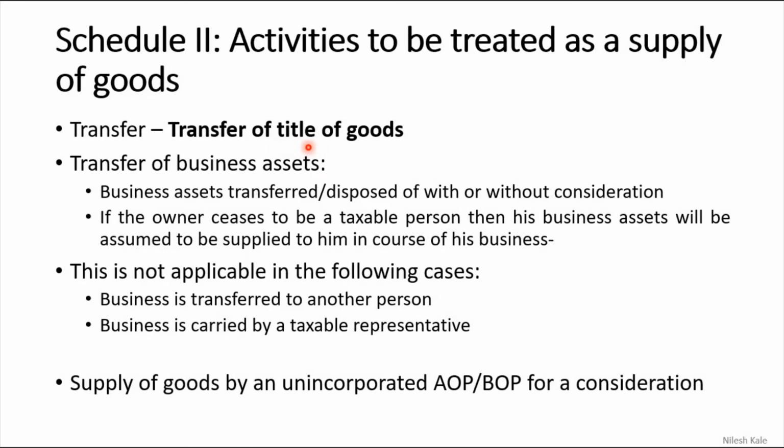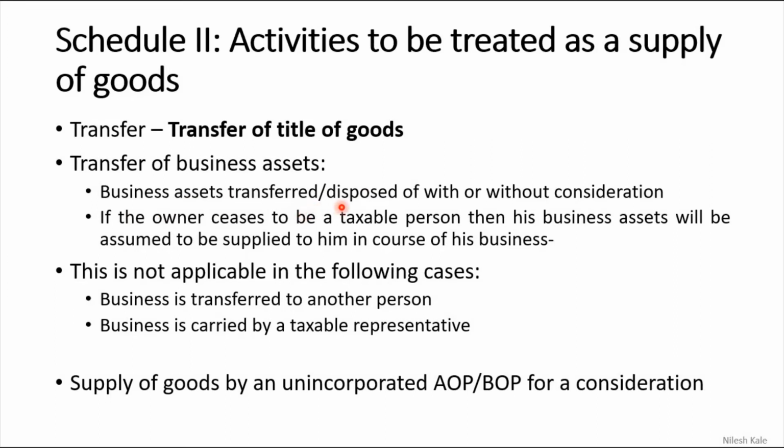One more example I can give you other than sale, where the business is automatically transferred from father to son when the father dies. Okay, that is also called a transfer. There the transfer of title is happening and that will be considered as a supply. So who has to pay the taxes? The first person who is supplying it, he has to pay the taxes.